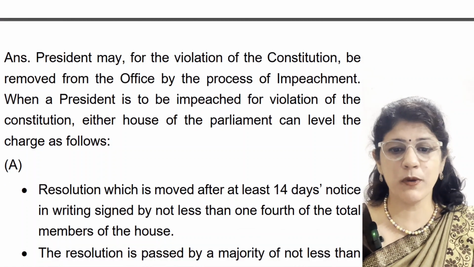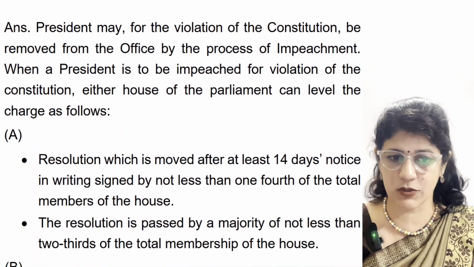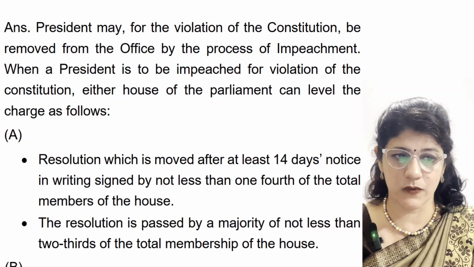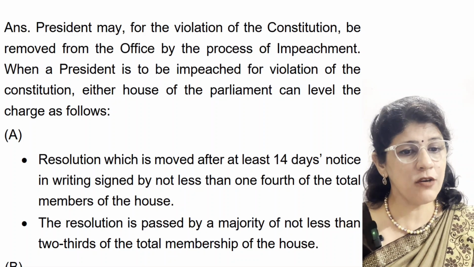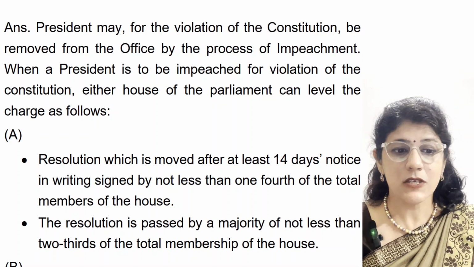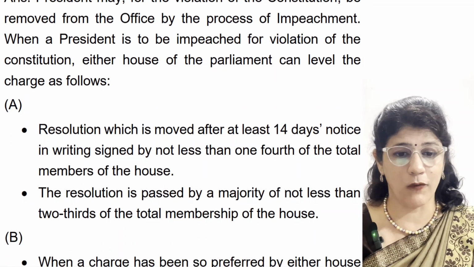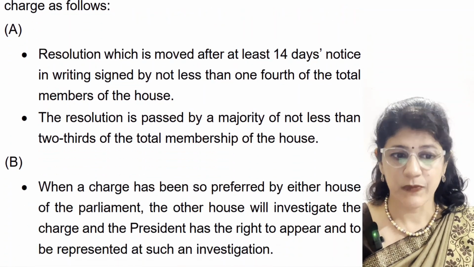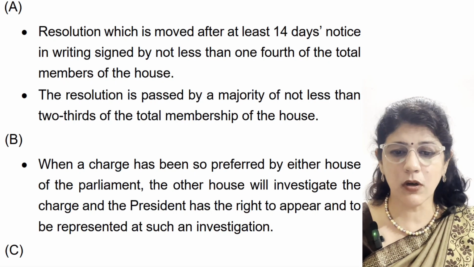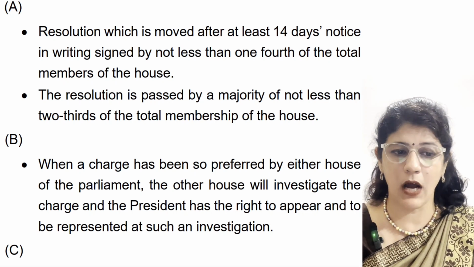When a president is to be impeached for violation of the Constitution, either House of the Parliament can level the charge as follows. Case 1. Resolution which is moved after at least 14 days notice in writing, signed by not less than 1/4 of the total members of the House. Second, the resolution is passed by a majority of not less than 2/3 of the total membership of the House.